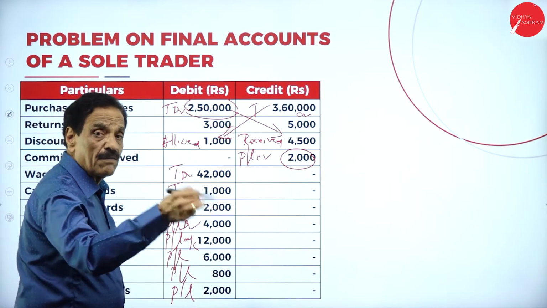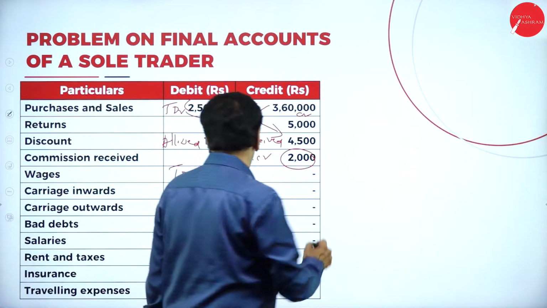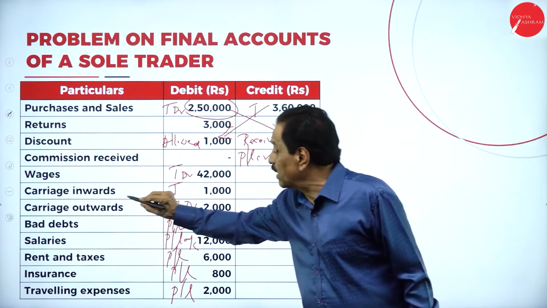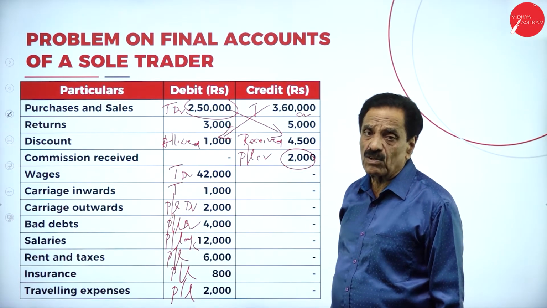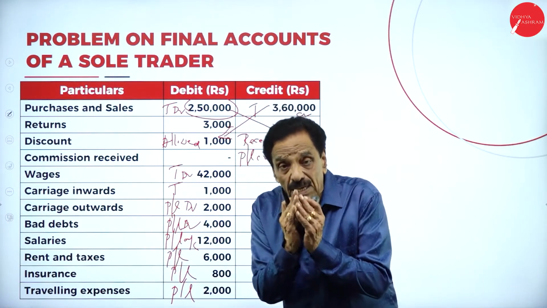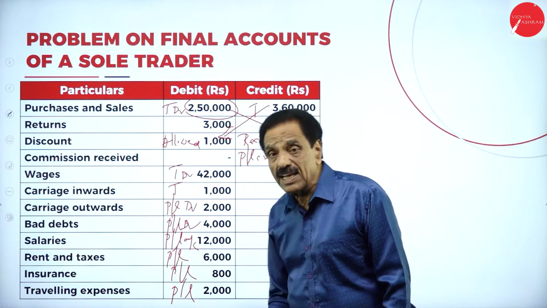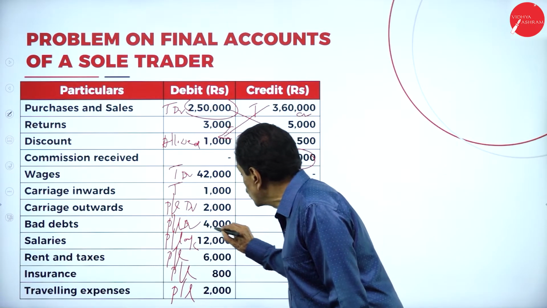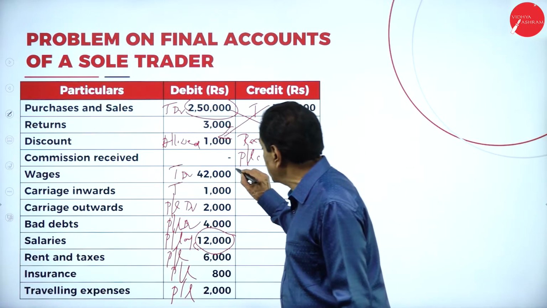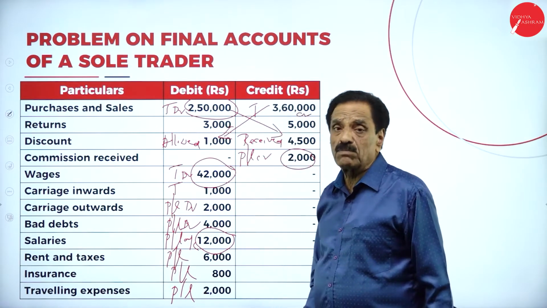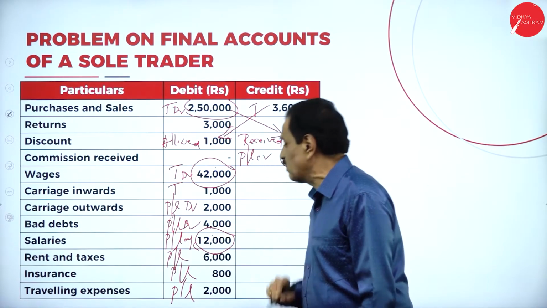Commission received, profit and loss account, credit side. Wages, trading account, debit side. Carriage inward, trading account, debit side. Carriage outward, profit and loss account, debit side. Bad debt means irrecoverable money loss, profit and loss account, debit side. Salary is an expenditure. See how much is there? 12,000. Any outstanding that comes should be added here. See the wages, 42,000. Any outstanding that comes should be added. How much already paid? 42,000. How much already paid? 12,000.